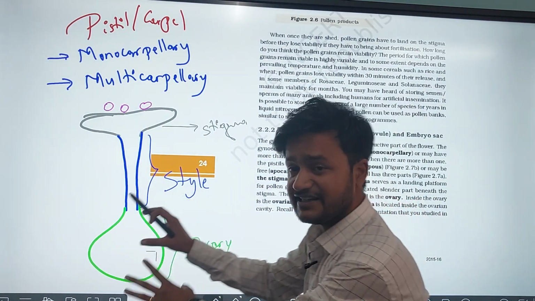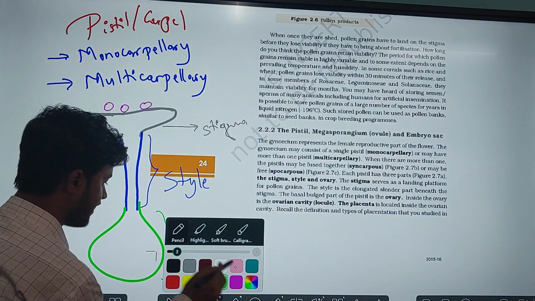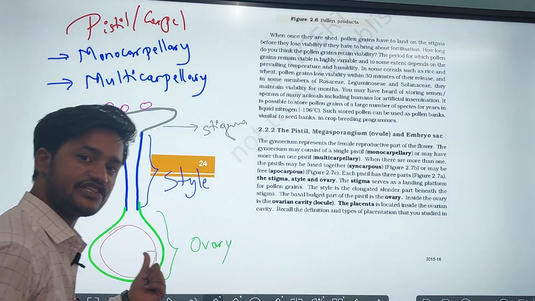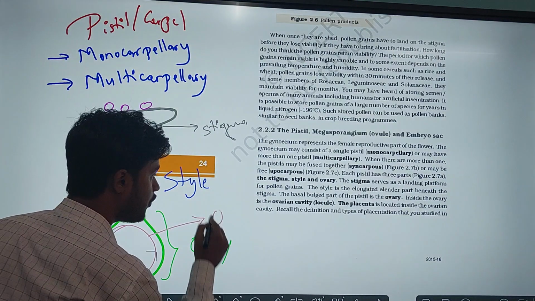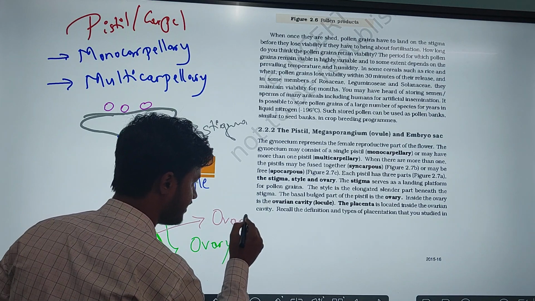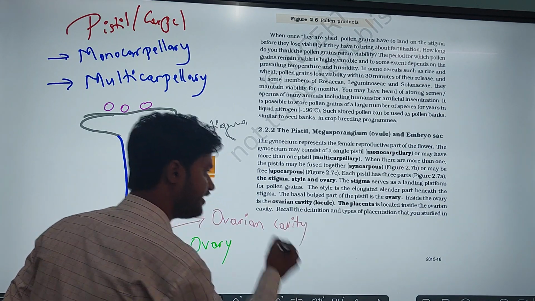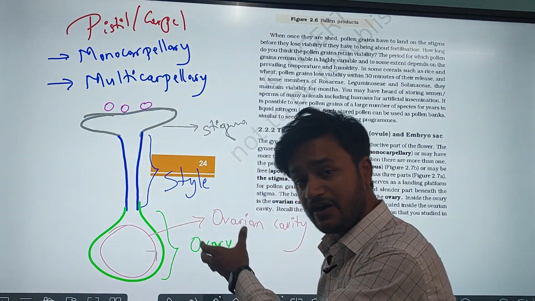Inside the ovary there is a cavity. The cavity present inside the ovary is referred to as the ovarian cavity.